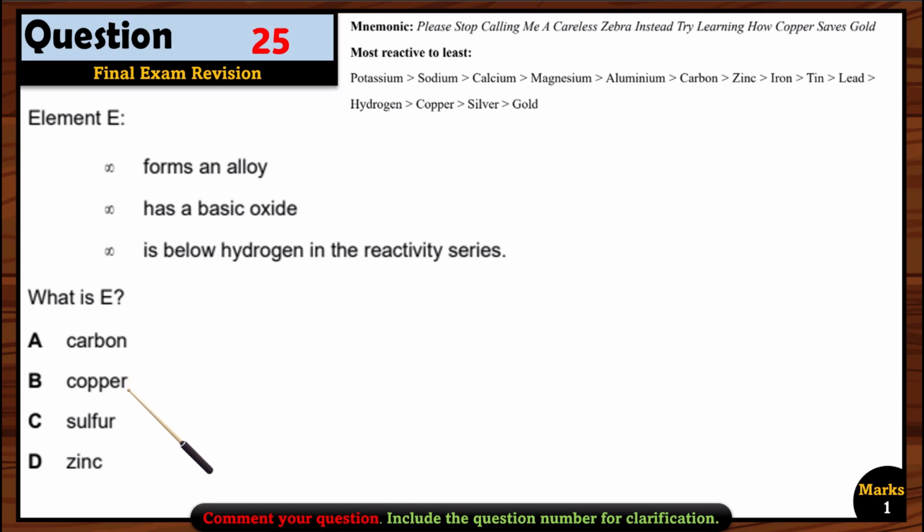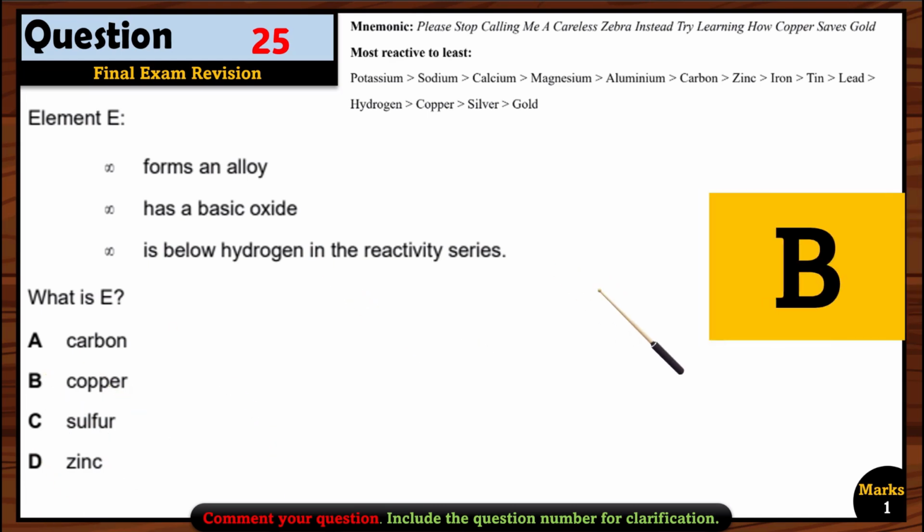Copper or zinc. So which one can form a basic oxide? Of course, copper, because zinc cannot form a basic oxide. It forms an amphoteric oxide. What does that mean? It means both basic and acidic, not only basic. So that's why option B is the right one. Even if you don't know this, you can see that it is below hydrogen in the reactivity series, and only copper is below hydrogen, not zinc. So again, option B is the right option here.